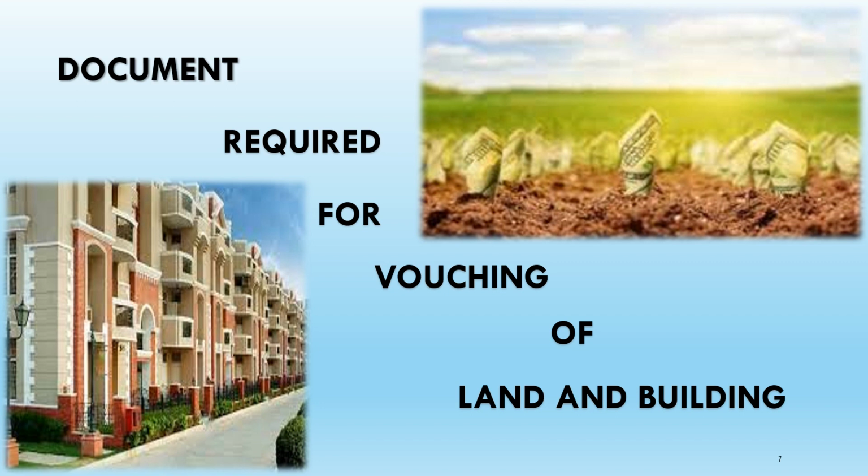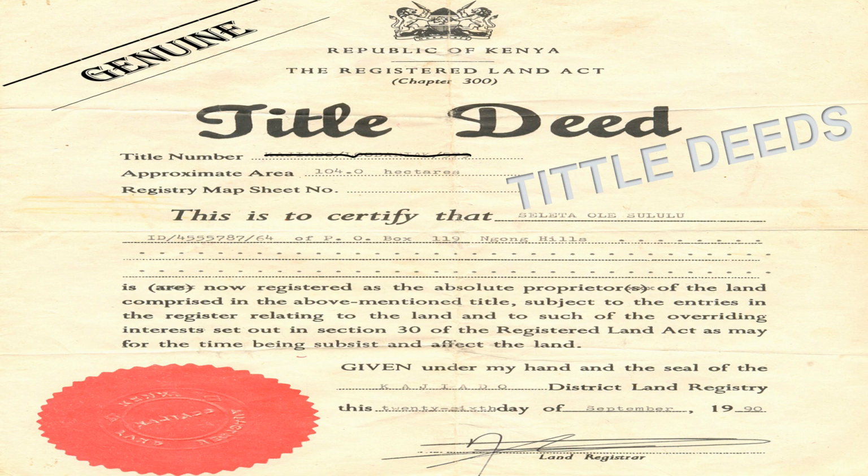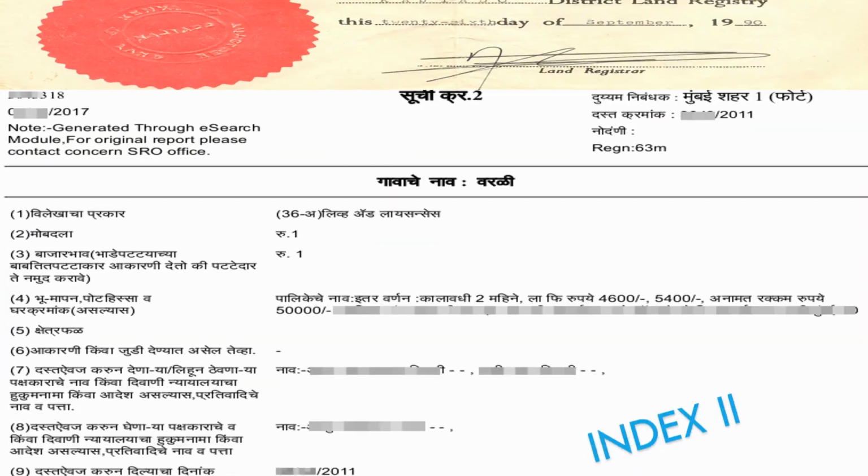Several documents may be required to support the transactions recorded in the company's books. The first document is title deed. This document confirms who is the current legal owner of the land and provides a history of all the transactions related to that land.